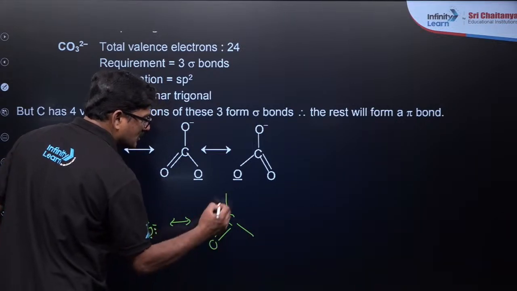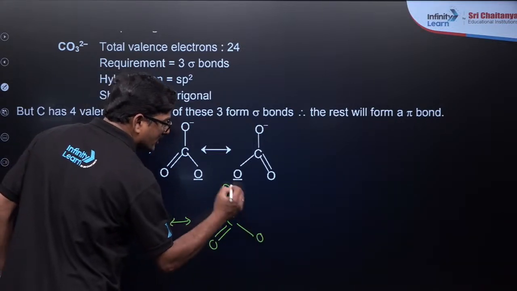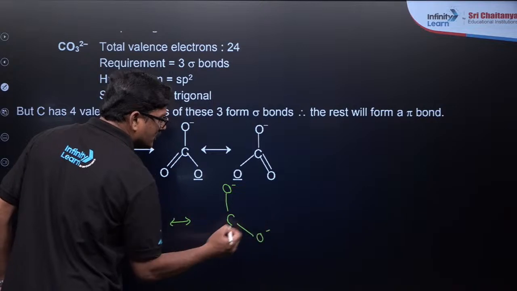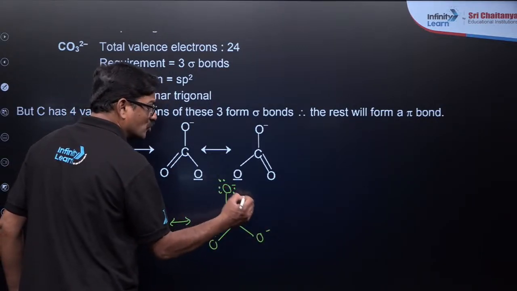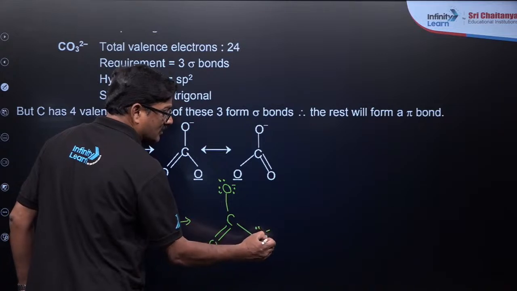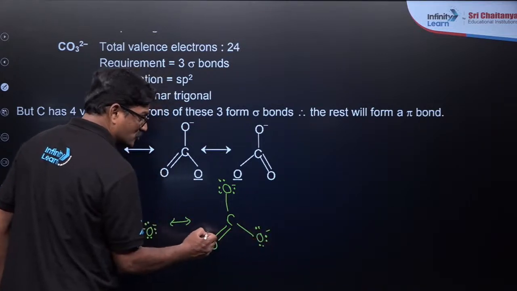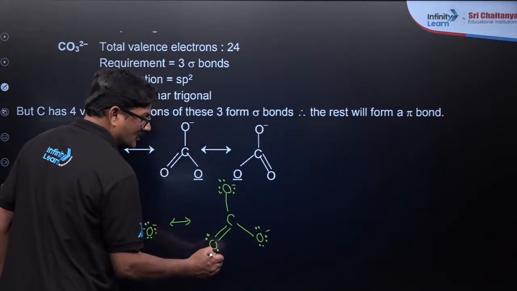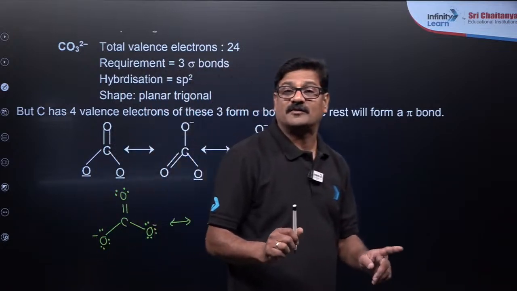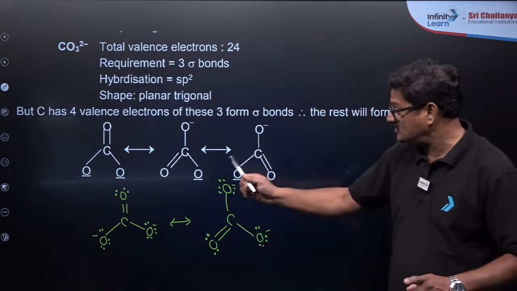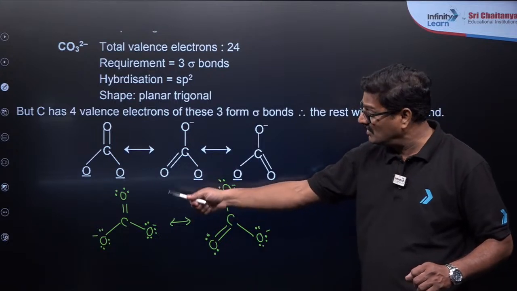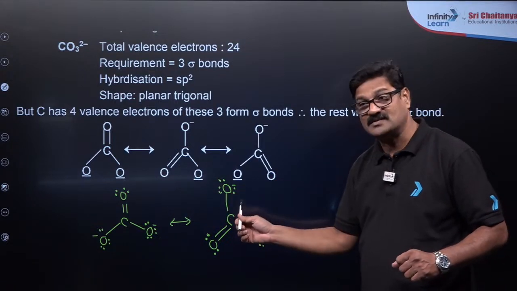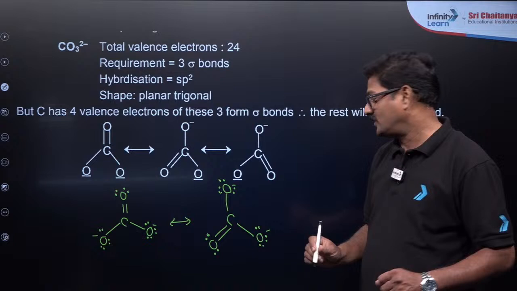Mind it, my dear children, while writing resonating structures, you need to understand that the total number of electron pairs should be the same and the position of the atoms should not be changed. The number of lone pairs and bond pairs should be the same in every structure.